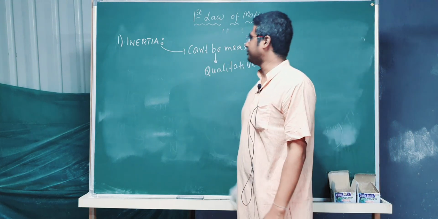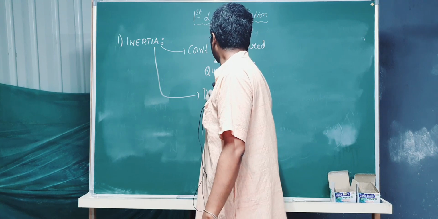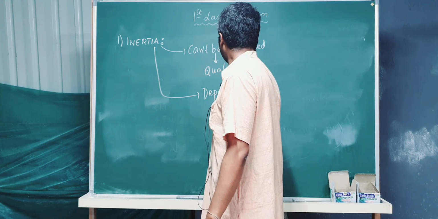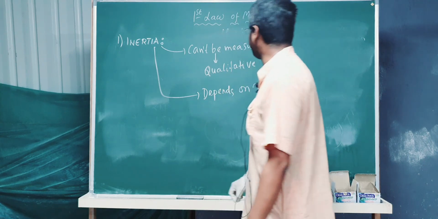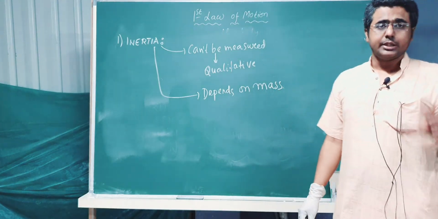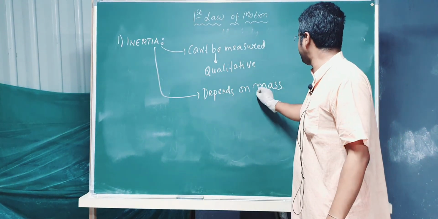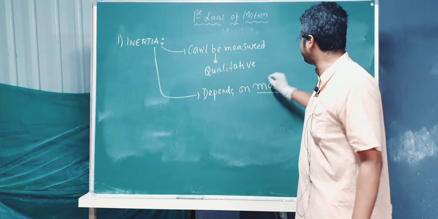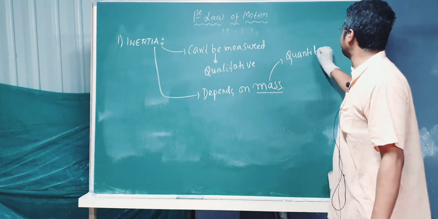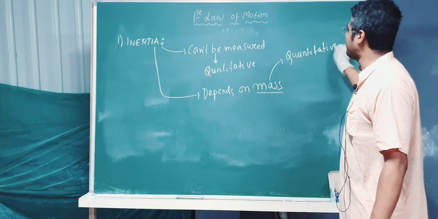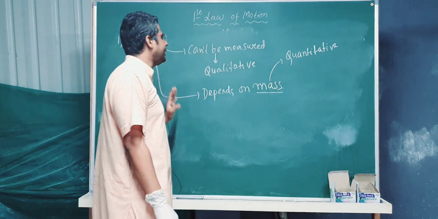So it is qualitative. Now inertia depends on mass. The physical quantity on which inertia depends is mass. Now mass is quantitative. You can quantify mass, but you cannot quantify inertia. But you know that if mass is more, then inertia will be more.